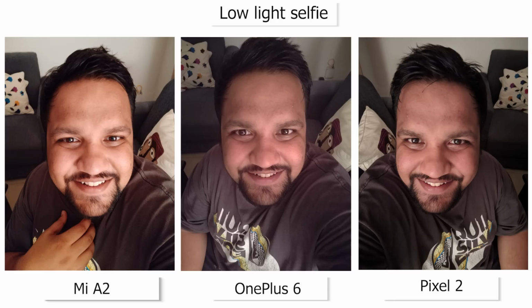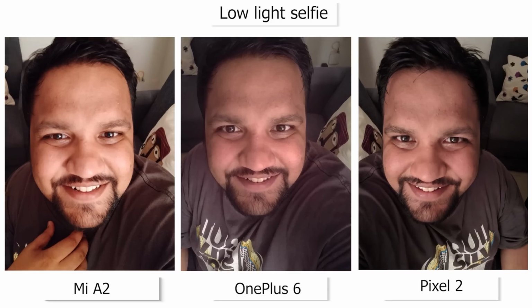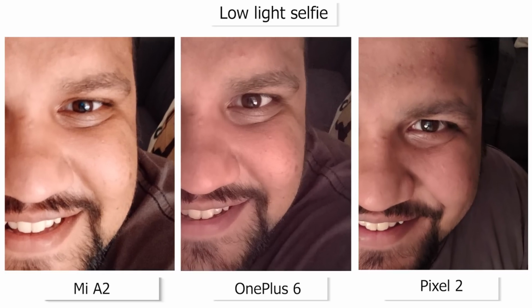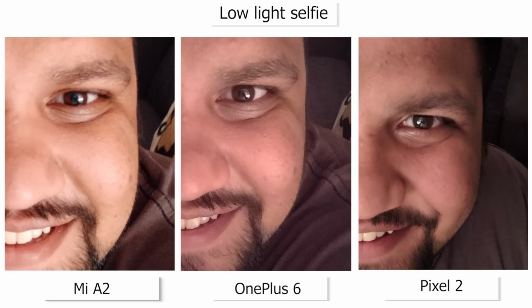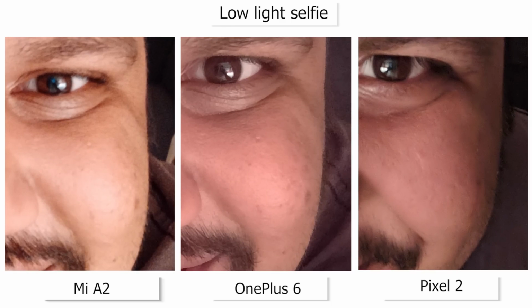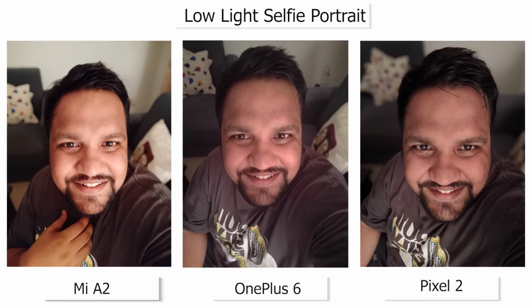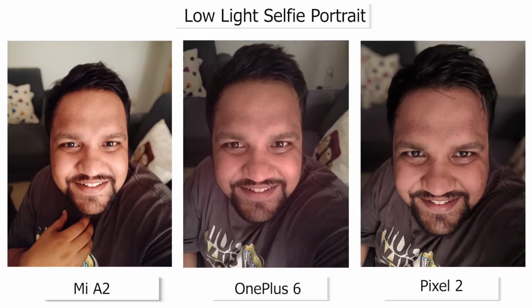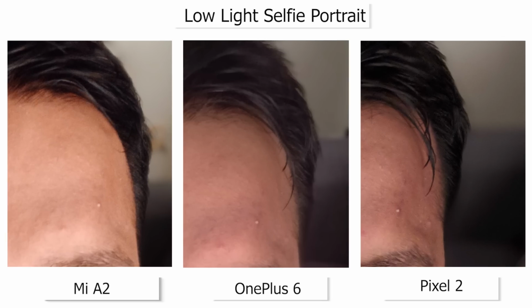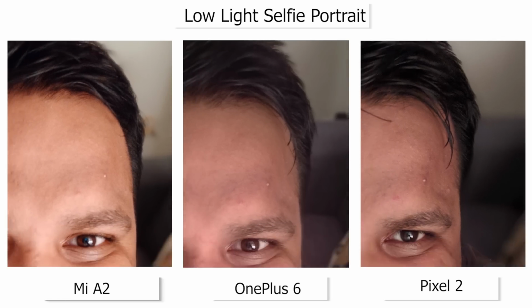Jokes aside, moving on in this test, you will notice that the OnePlus 6 and the Pixel 2 do some aggressive color temperature correction that makes Ershad's face pink. The Mi A2's 20MP selfie camera does a much better job at facial tones and color accuracy. But once again, the details in the Pixel 2 selfies look excellent. As far as the portrait mode is concerned, it is honestly very difficult to find clear differences in edge detection, but we really like how the Mi A2 is once again doing a commendable job. If you do plan to buy the Mi A2, you will have fun shooting with it.